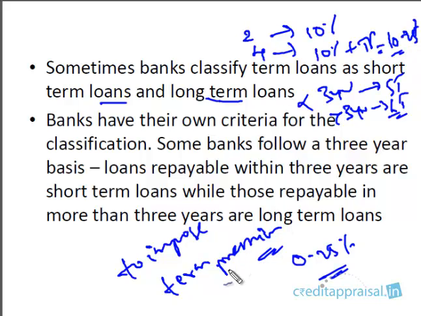So they're imposing a sort of penalty. It's not a penalty, but longer duration loans carry a higher amount of risk because we are uncertain about what's going to happen so much into the future. So banks usually impose what is known as a term premium, a premium for the extended repayment period. This is one classification which you will usually come across in banks: short-term loans and long-term loans. The exact cutoff could vary from bank to bank, but usually 3 years is what is followed in the industry.